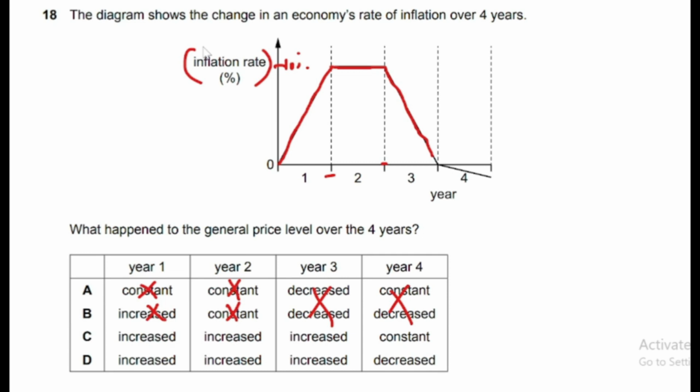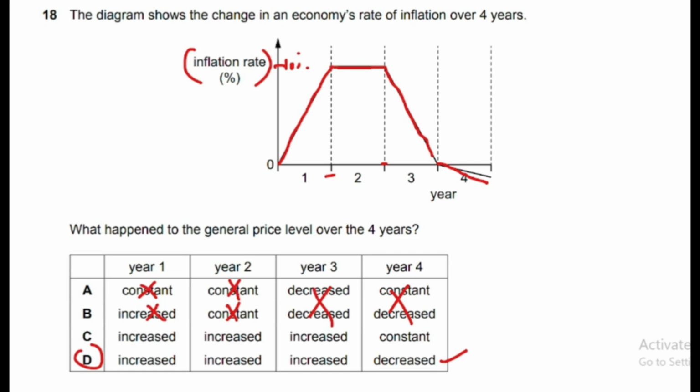So we have to think of year 4 as well. So in year 4 the rate of inflation goes below 0. When rate of inflation goes below 0, it is deflation, and when deflation occurs, price level decreases. So option D is correct answer, because it says decreasing. So we will cross option C as well. So correct answer is option D.